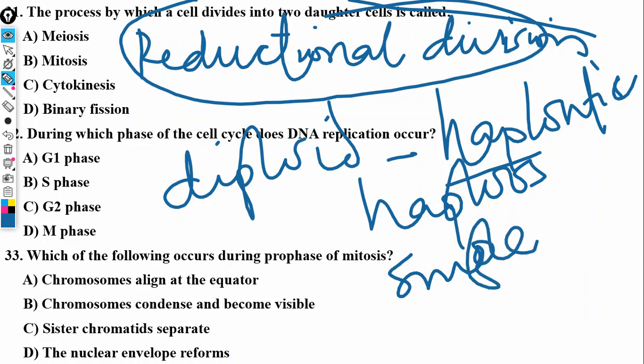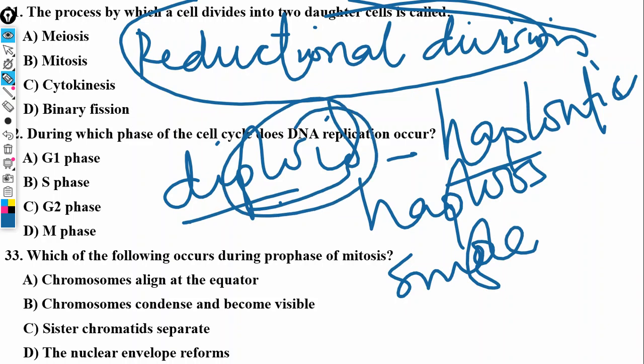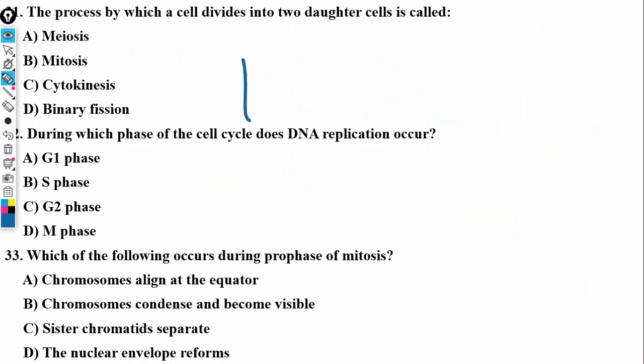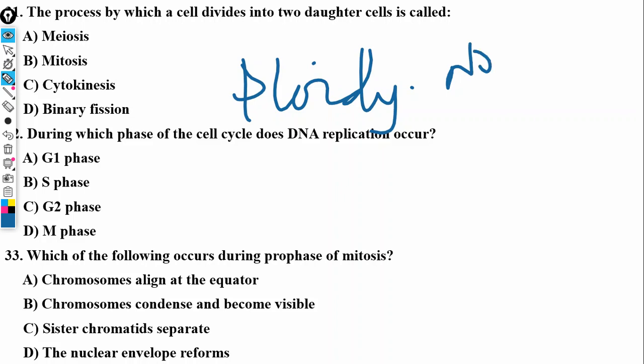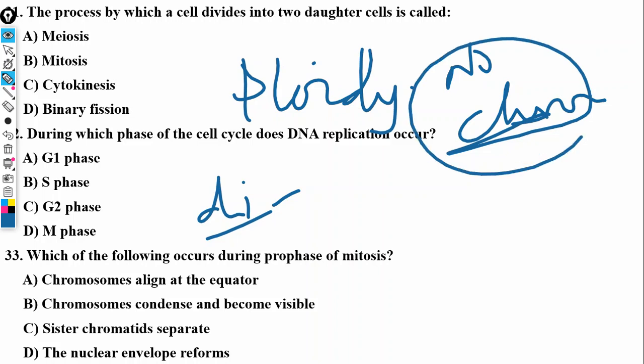Is that okay? So diploid means double ploidy. Ploidy number means number of chromosome sets. So if I say diploid, it means it has 2 sets of chromosomes.